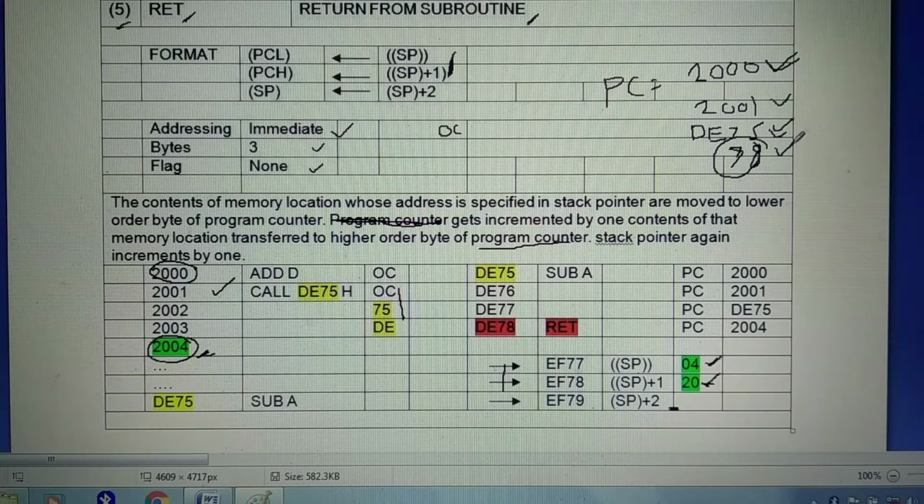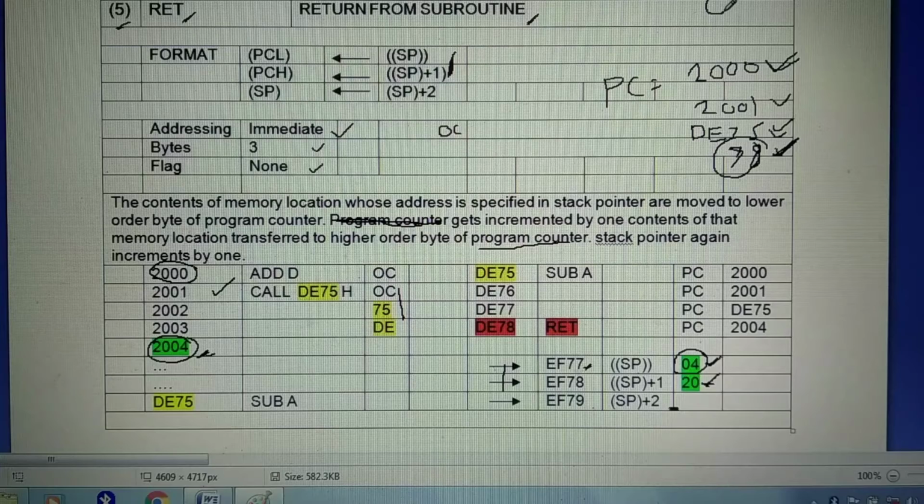the return instruction gets executed. And whenever return instruction gets executed, whatever number is present at memory location given by stack, it goes to program counter low.